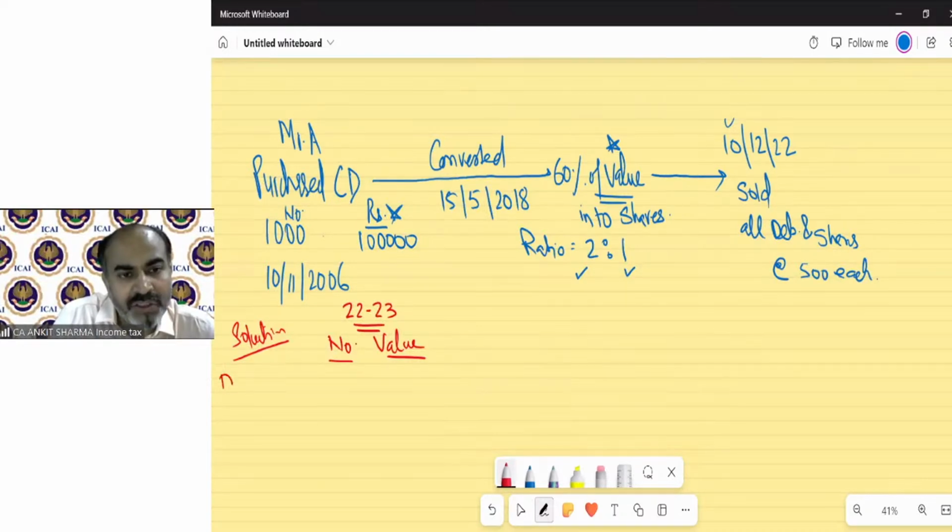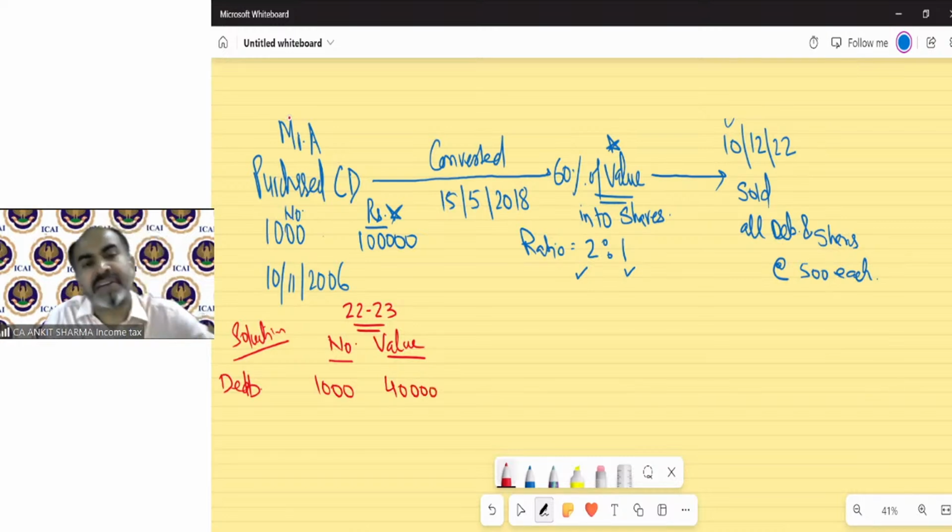So we have 1,000 debentures, but the value of 60% has been converted into shares. So now only 40% of the value of debentures will be treated as his cost of acquisition. Earlier we bought 1,000 debentures at the rate of 100 each, that is 1 lakh rupees. But as 60% of the value has been converted into shares, the remaining value will be only 40% for these 1,000 debentures.